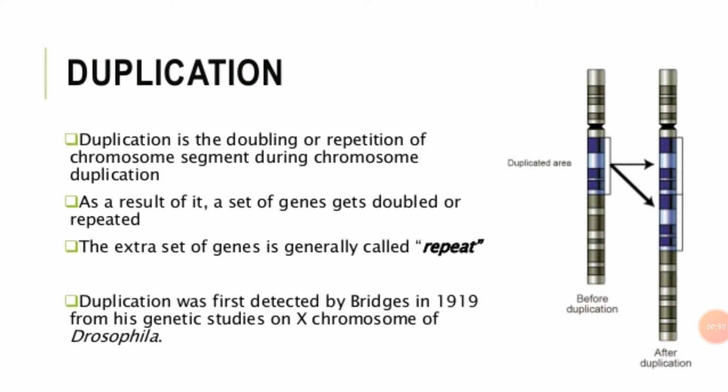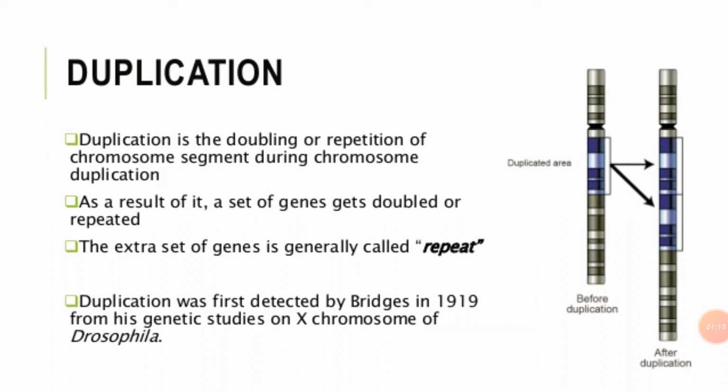When any part of the genetic material, that is a single locus or a large piece of chromosome, is present more than once in the genome, the chromosomal aberration is known as duplication, addition, or supplementation.